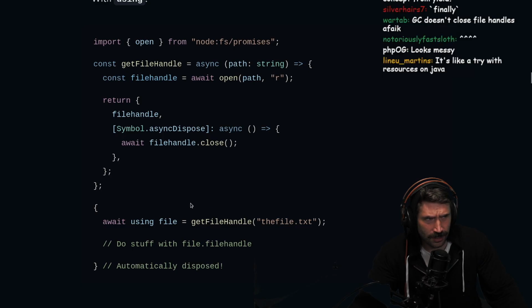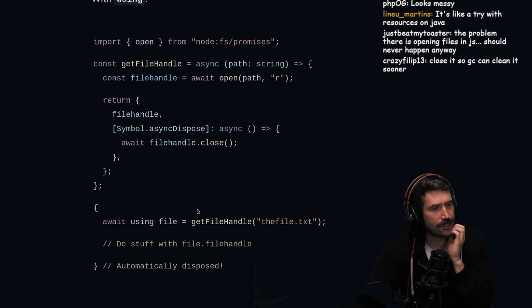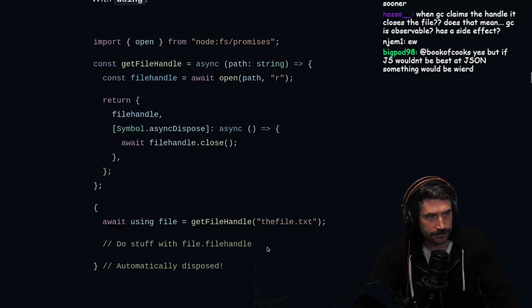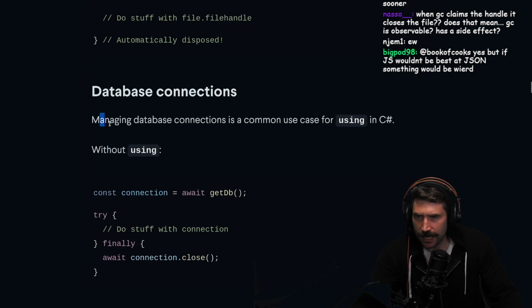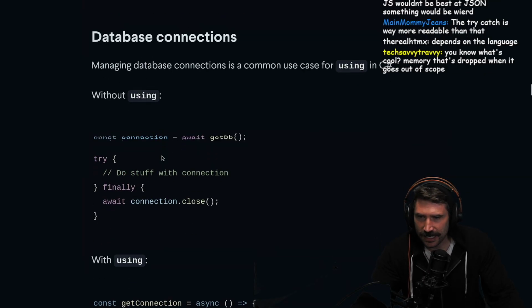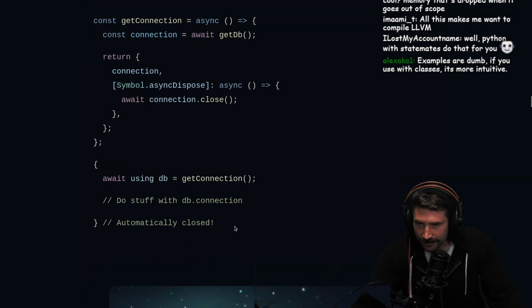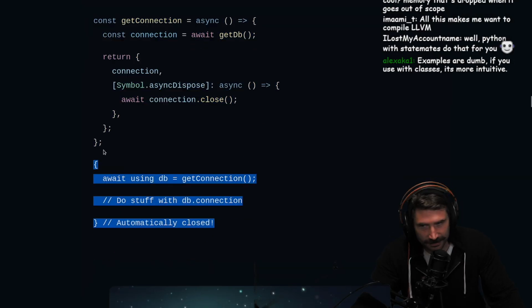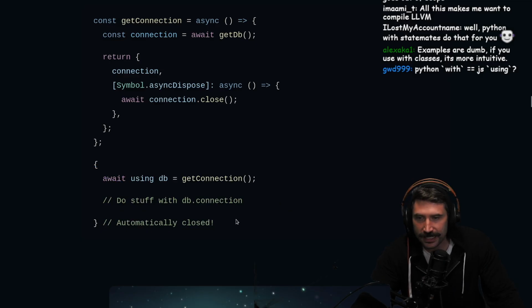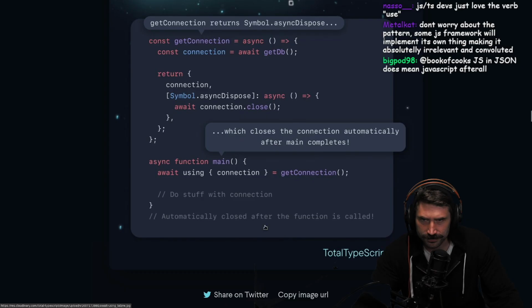GC doesn't close the file handle, really? So it's just permanently opened? Huh, interesting. That's why you should just always close your files, huh? Database connections, yeah. Again, this makes sense. I understand why people want this. I'm not arguing that I dislike the idea of defer. I'm arguing that this is a strange way to say defer.